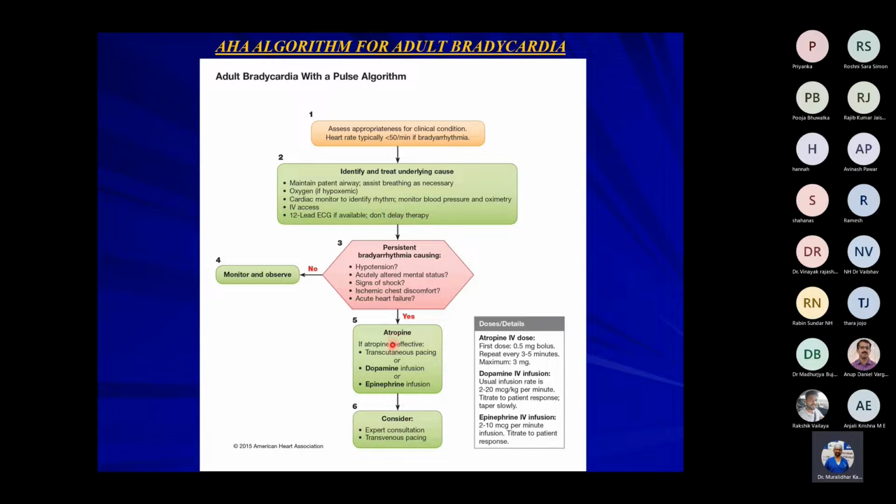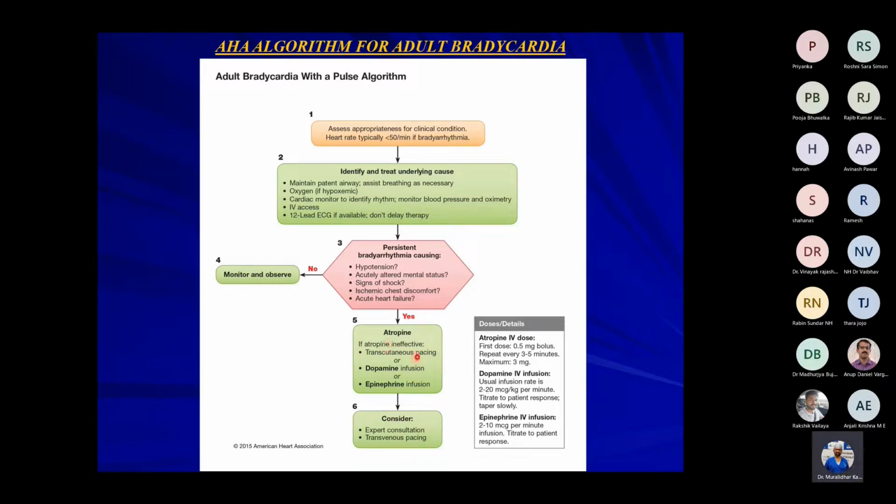Patient is having symptoms. So this symptomatic bradycardia, we have to treat it. So atropine 0.5 milligrams is given. Up to a total of 3 milligrams can be given with an interval of 3 to 5 minutes. Or you can use dopamine infusion. Dose is 2 to 20 microgram per kg per minute. Or epinephrine 2 to 10 microgram per minute.